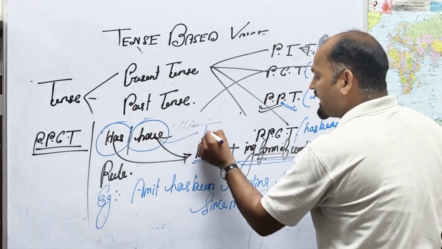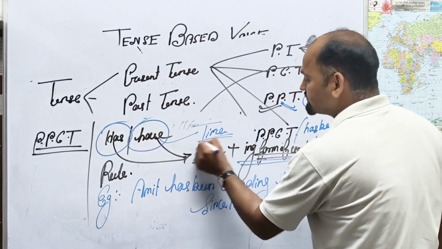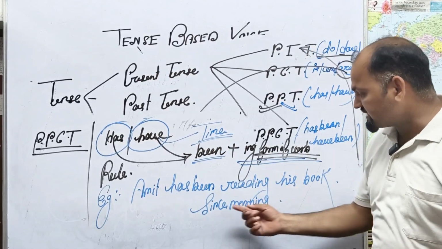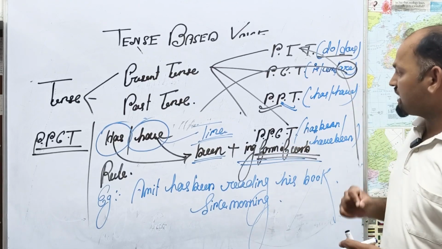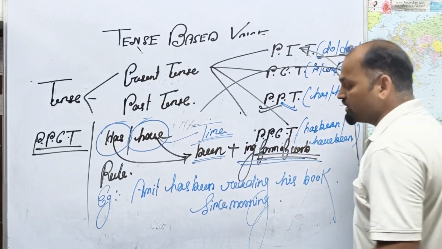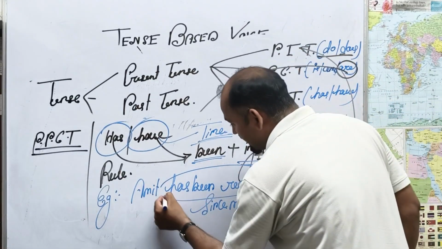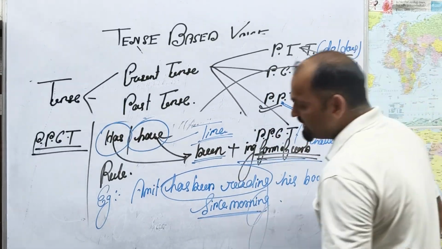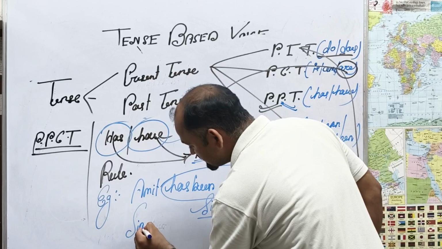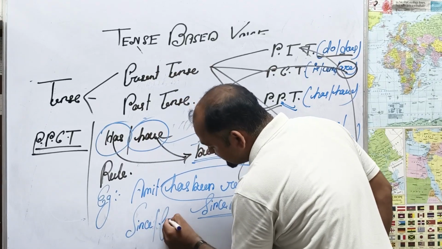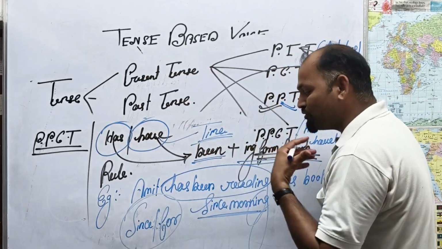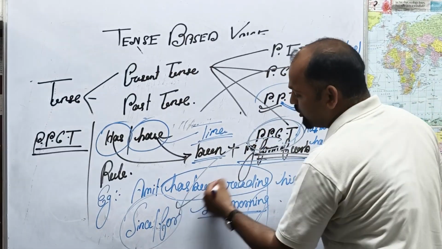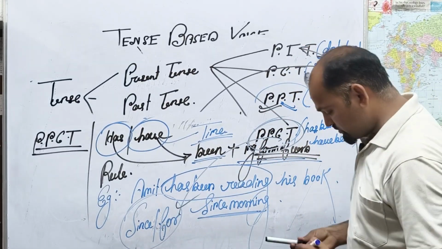One more fact is important, along with time. This is the best example to recognize present perfect continuous tense along with since and for. Where is the since? Where is the for? They will tell you I belong to present perfect continuous tense.